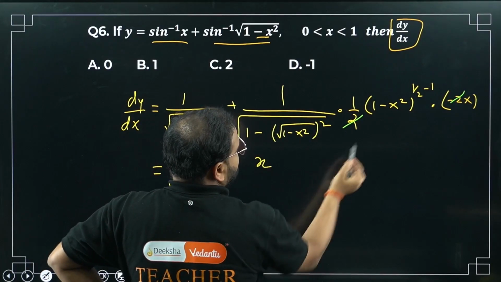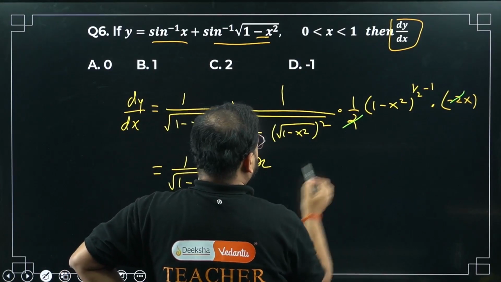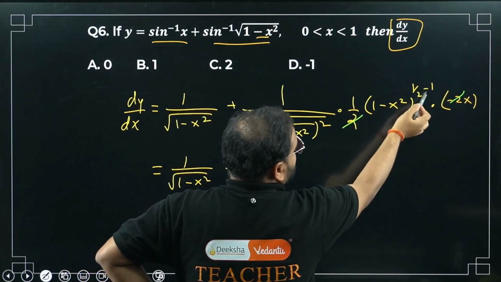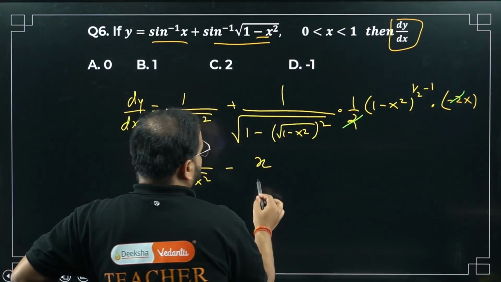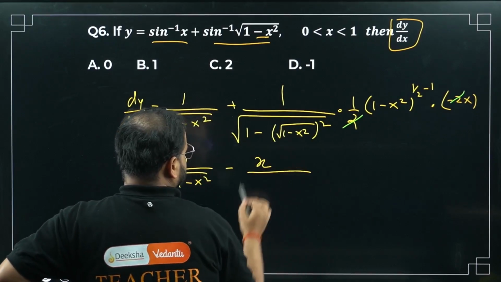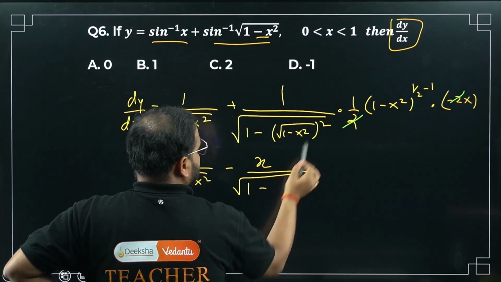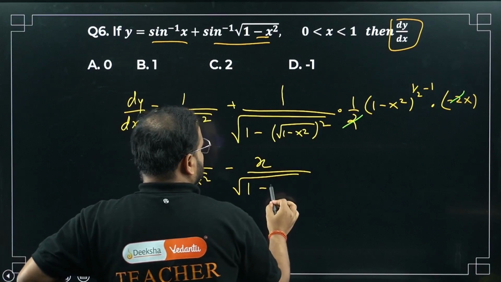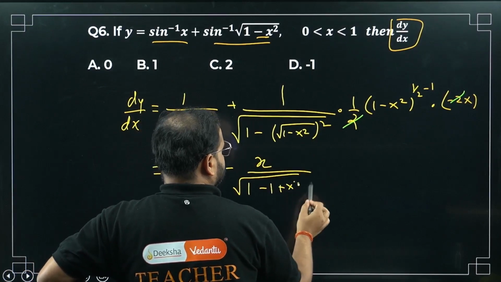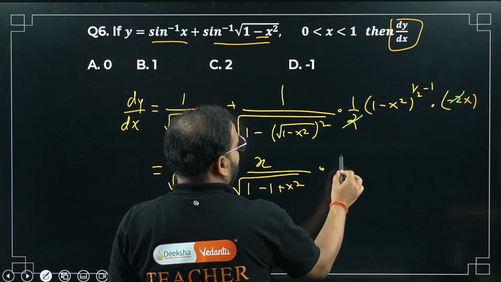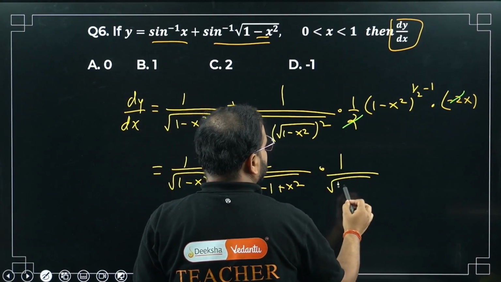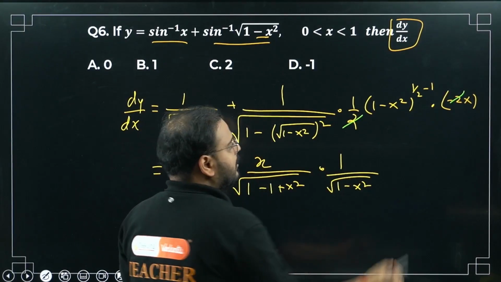And this will come in the denominator under the root, because it's going to be minus 1 by 2: 1 by 2 minus 1 is minus 1 by 2. So before that, I'll write this part. Please check. 1 minus square of the root. Root cancels, so minus 1 plus x square. Opening the bracket, minus 1 plus x square. This is gone. Over here, I'll have this as 1 minus x square. What is the power here?